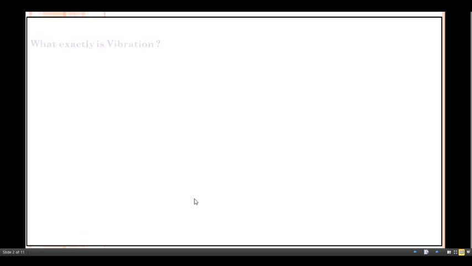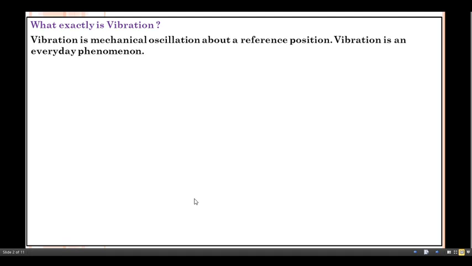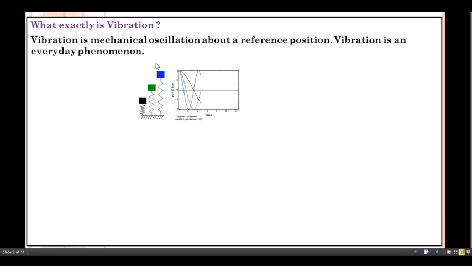So let's start. What exactly is vibration? Vibration is mechanical oscillation about a reference position. Vibration is an everyday phenomenon. Now see, vibration is mechanical oscillation about the reference position. We can discuss this with the help of a simple spring mass system. So see the oscillation of this spring mass, or this one mass, about its mean position.